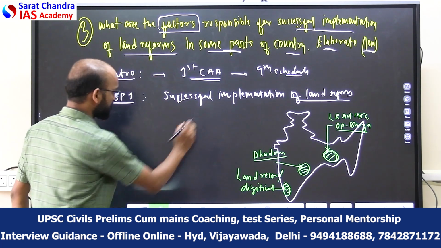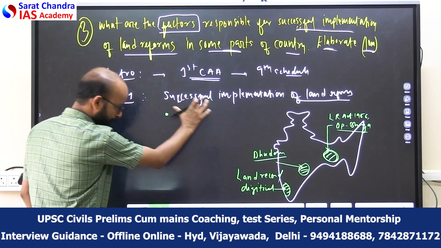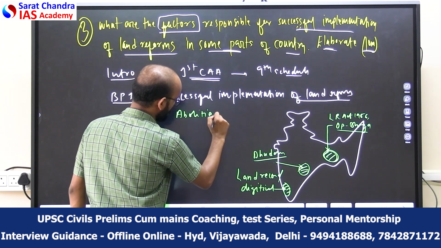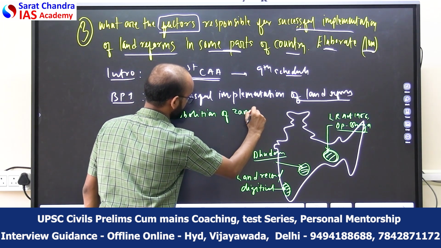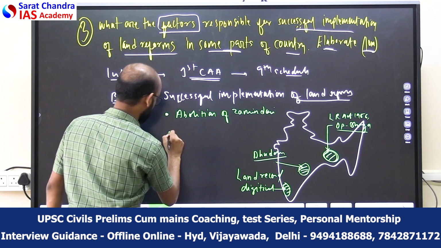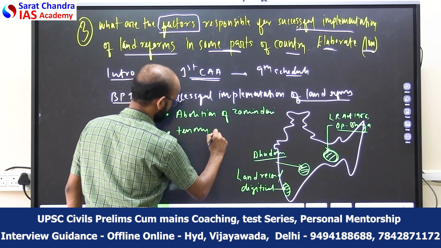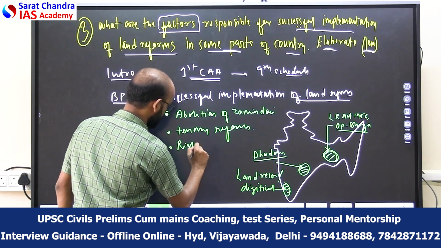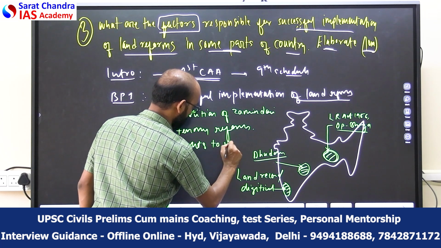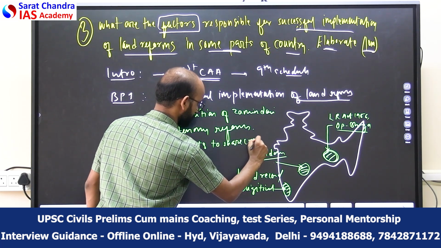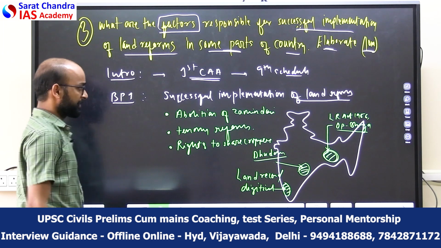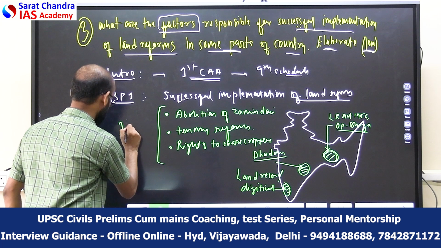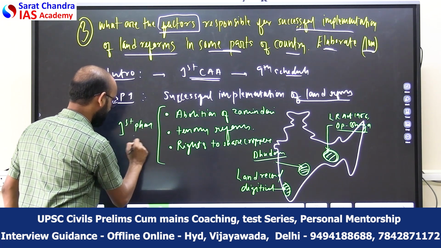So for most of the success in India, some points you can mention here are abolition of zamindari, tenancy reform, and rights given to sharecroppers. These were some of the reforms which were successful in the first phase of land reform.